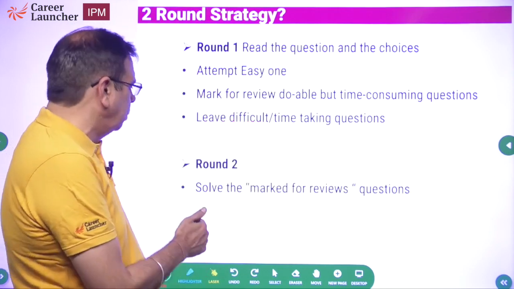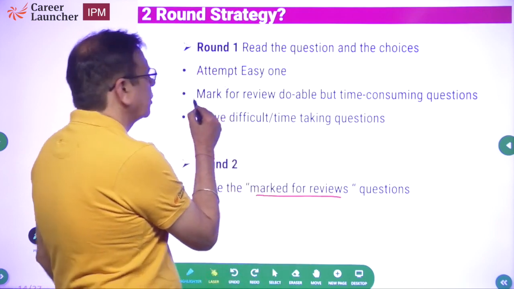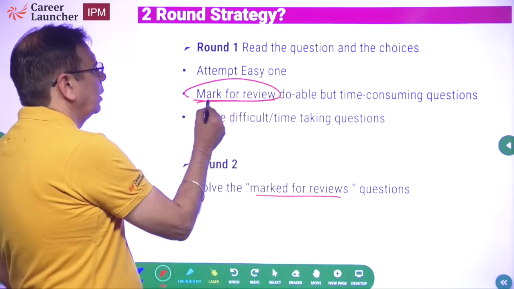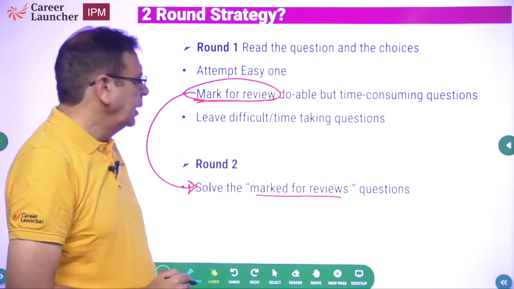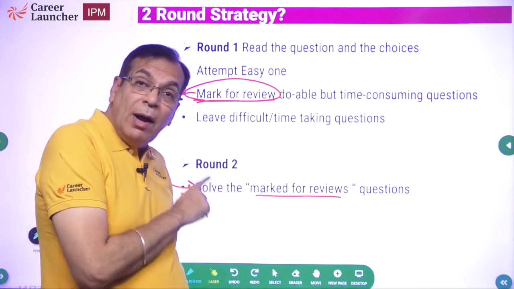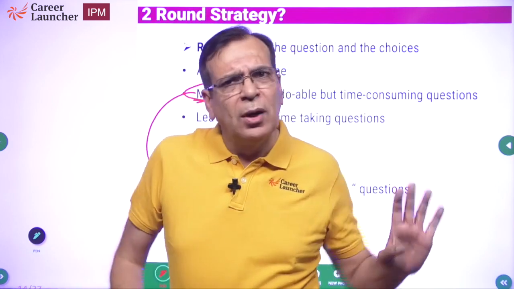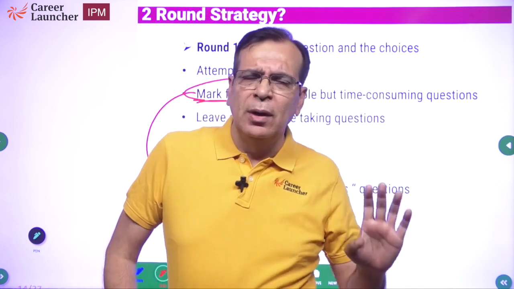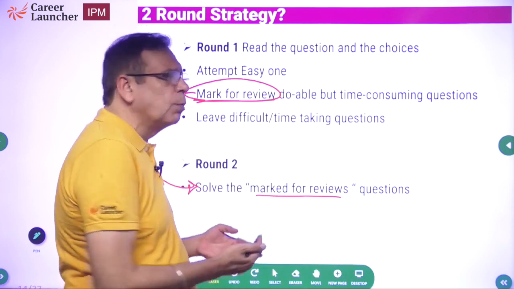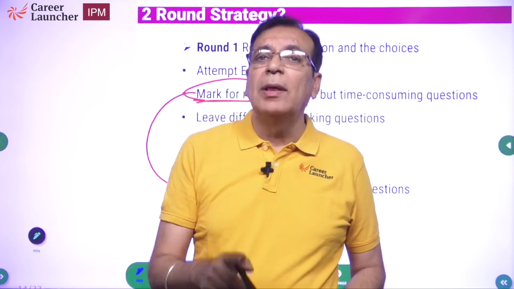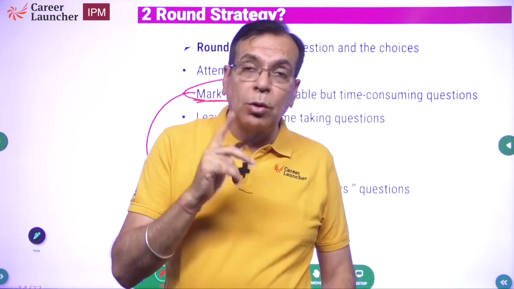And round 2, only the marked for review questions are to be looked at. These questions which you mark for review, these are the questions you will look at in round 2 and solve, provided you have time. If at the end of round 1 you don't have any time, don't worry. You have already done 8 to 10 questions, you are safe. If you have time, then look at those marked for review questions and solve them, the ones which you are 100% sure of solving first.